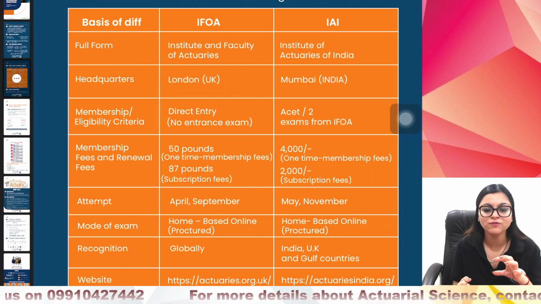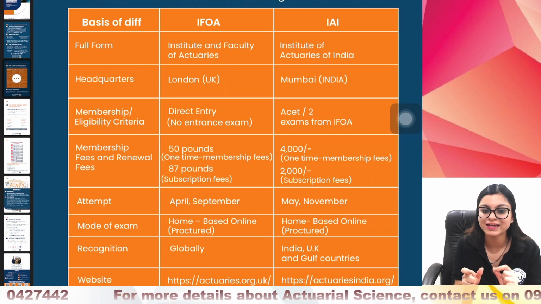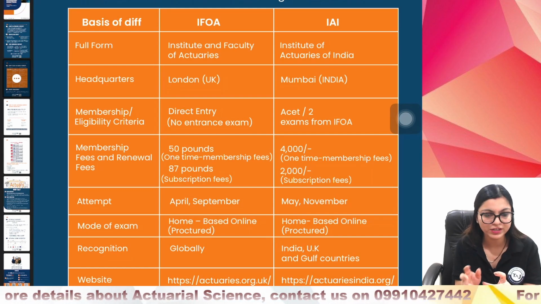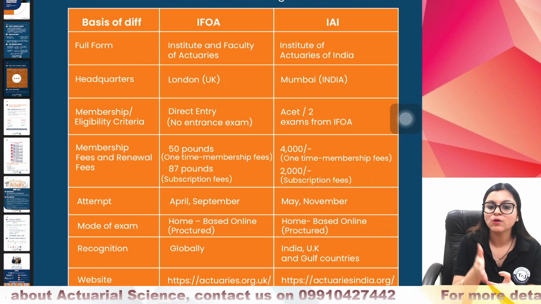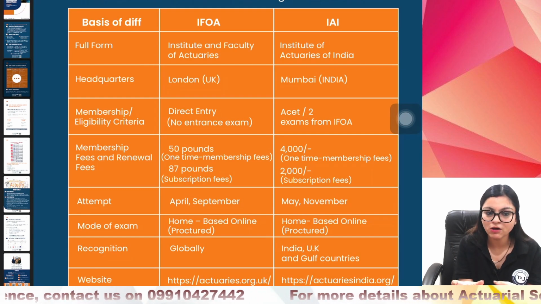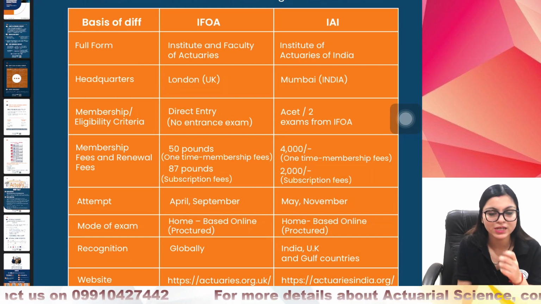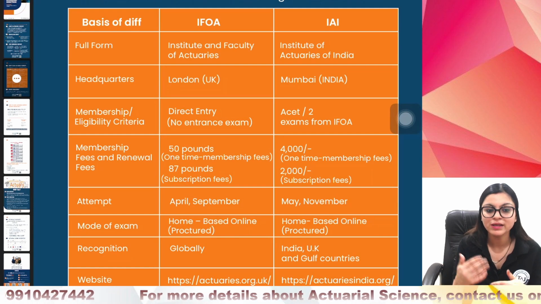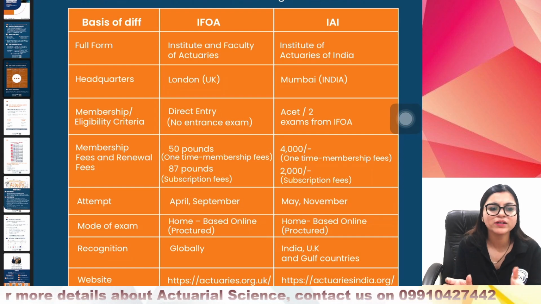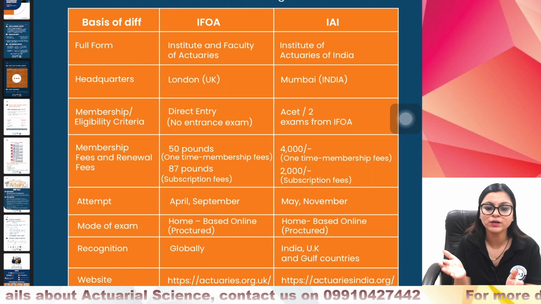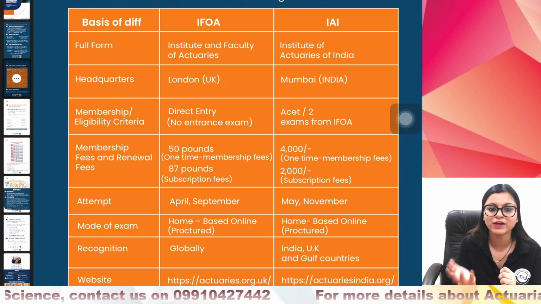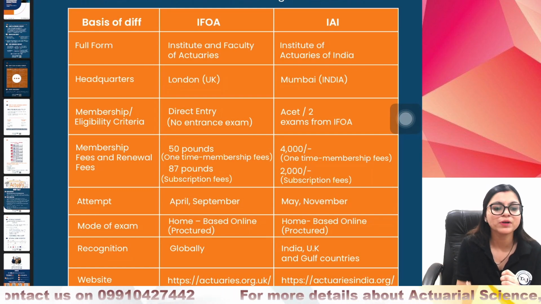Now, let's talk about the membership fees and renewal fees. You can see that for IFoA, the membership fees is £50. That means when you are taking the membership, this is a one-time fee that you need to pay, £50, and then you have £87 for the subscription. Whereas in II, the fees is 4,000, that is one-time membership fee. When you take membership, you need to pay 4,000, and on yearly renewal, you need to pay 2,000. So £1 is approximately 110 rupees. So you can accordingly convert and see there is a difference in terms of membership fees and renewal fees. That is why IFoA is a bit expensive compared to II.